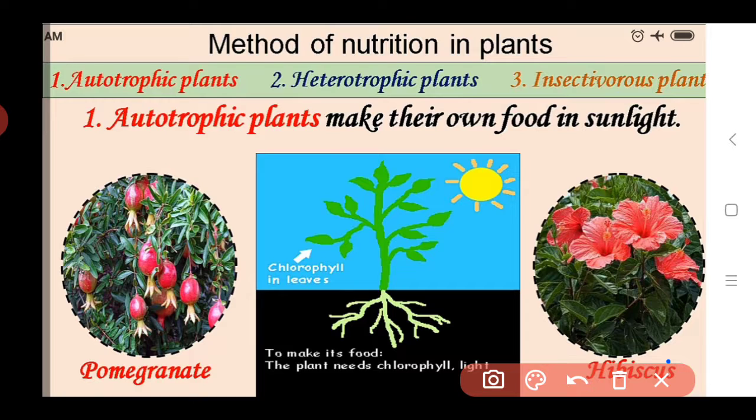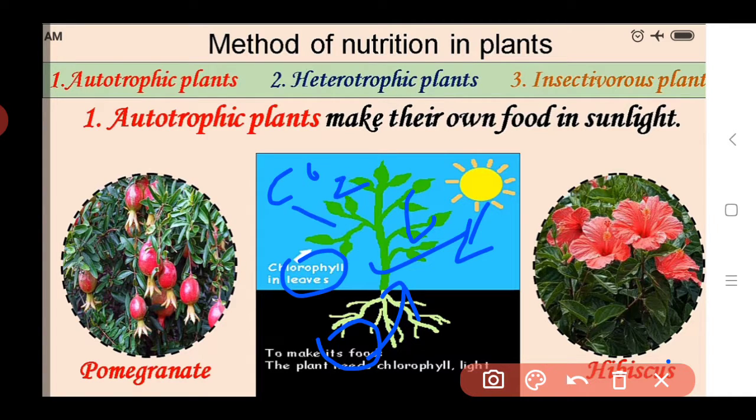What are the autotrophic plants? Plants make their own food in the sunlight. Such plants are called autotrophic plants. If we see this image, we see how the plants prepare their own food by using sunlight. This sunlight is captured by the green leaves of the plants, and with the help of chlorophyll, nutrients and water absorbed from the roots, and also carbon dioxide from the air, with all this content and the help of sunlight, these green plants prepare their food by themselves. Such plants prepare their own food by using sunlight. These plants are called autotrophic plants.